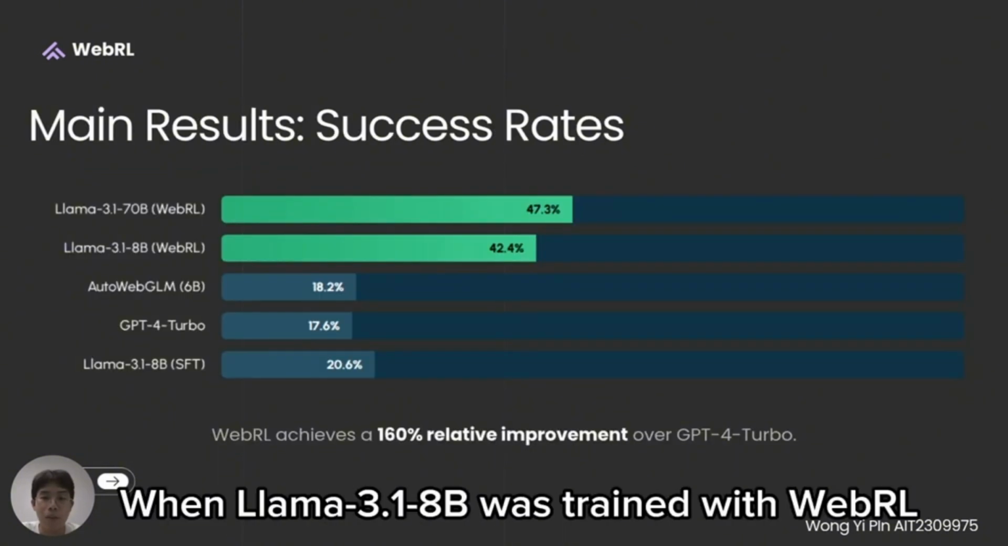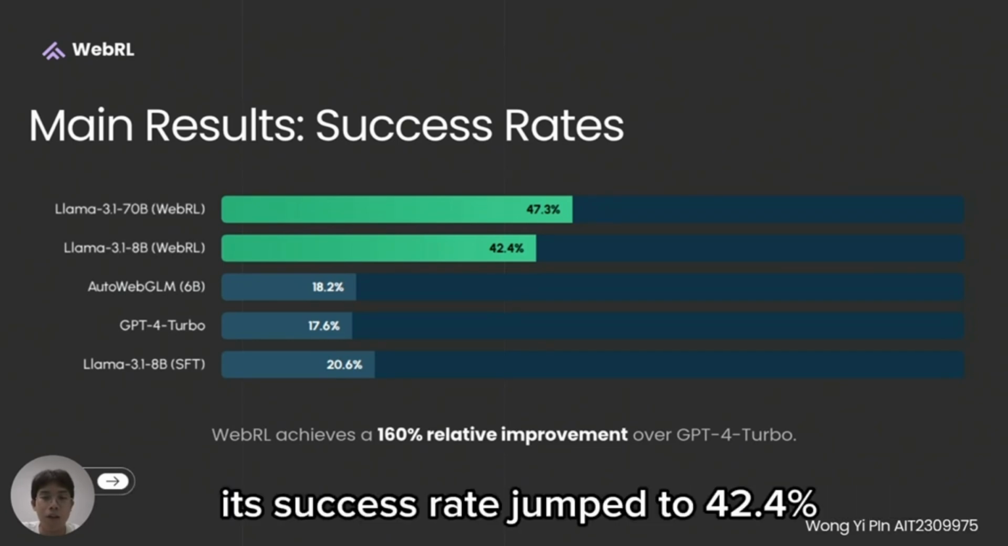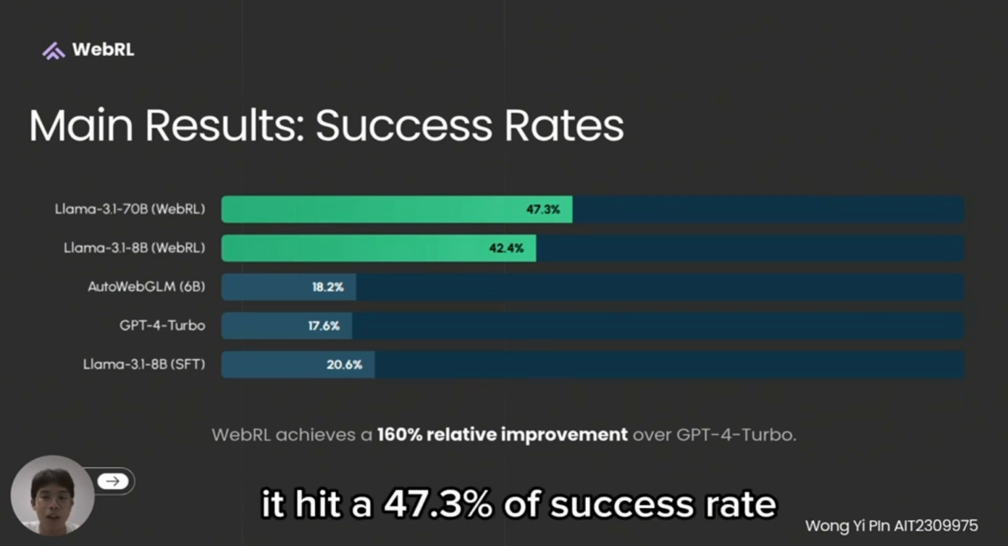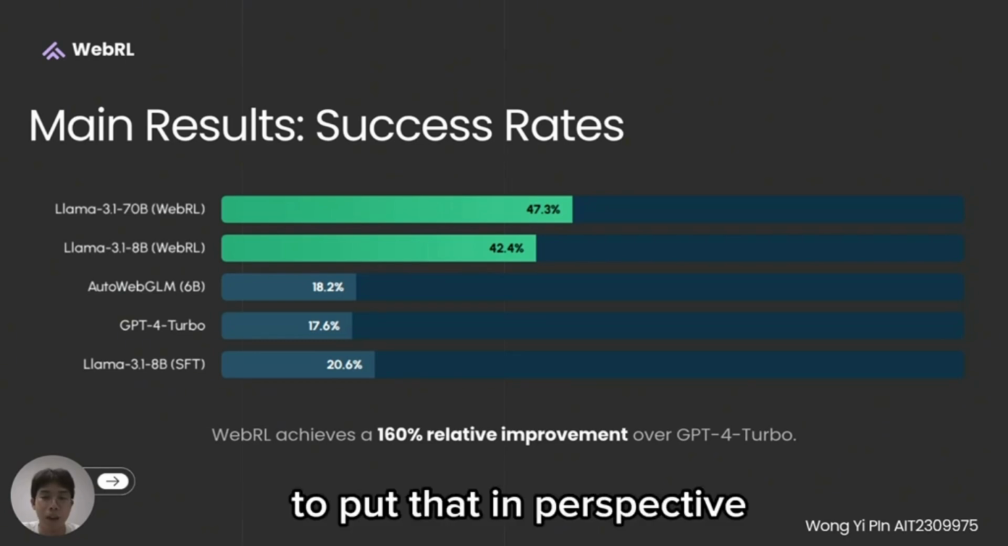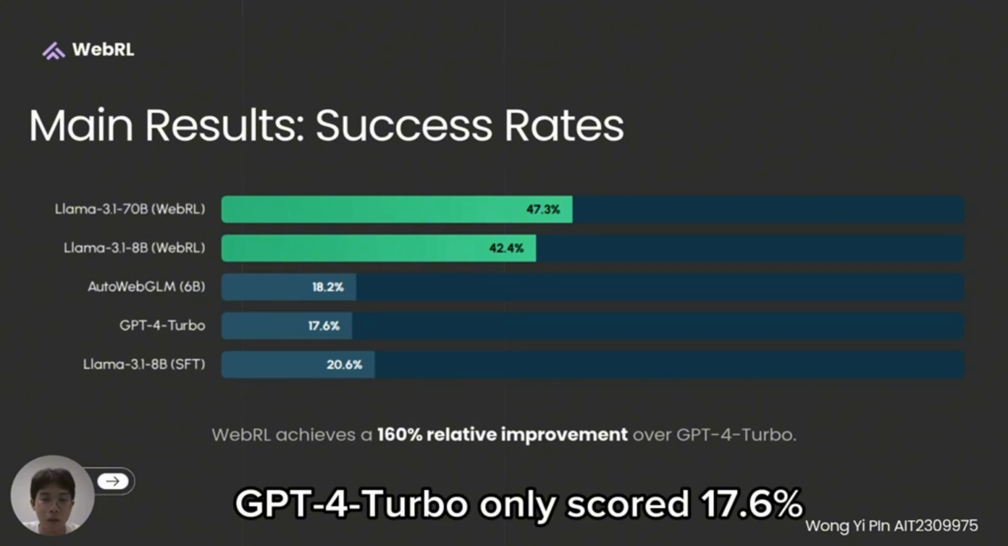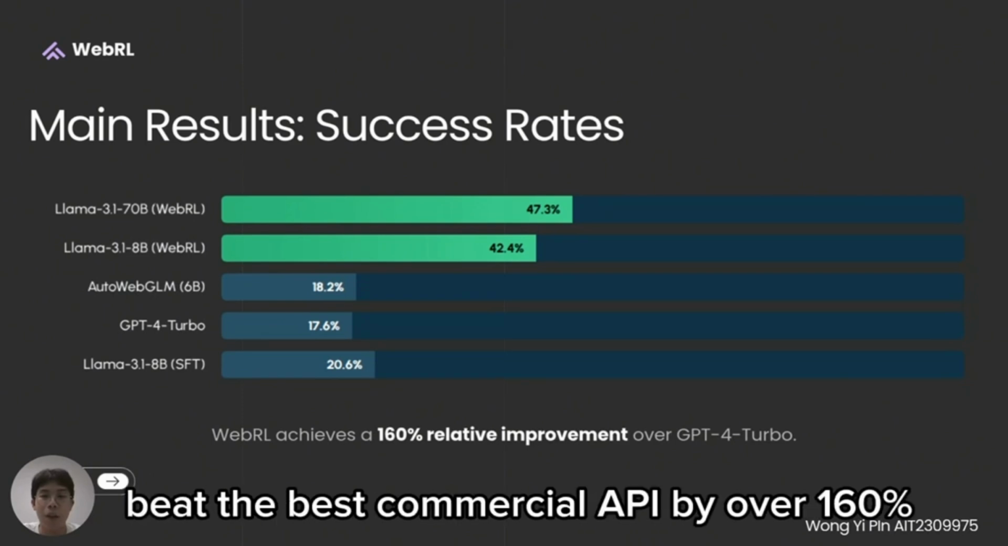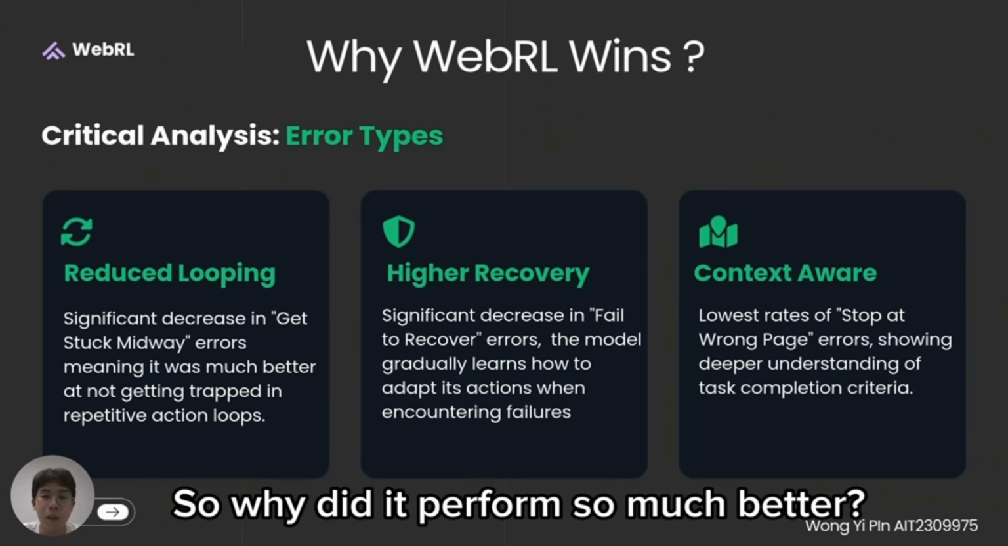When LLaMA 3.1 8B was trained with WebRL, its success rate jumped to 42.4%, and when they applied it to the larger 70B model, it hit a 47.3% success rate. To put that in perspective, GPT-4 Turbo only scored 17.6%, which means this open source model beat the best commercial API by over 160%. So why did it perform so much better?